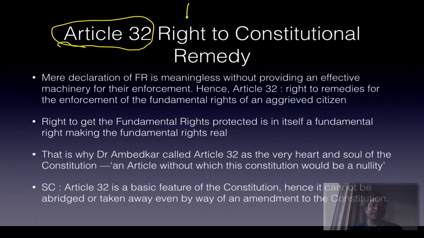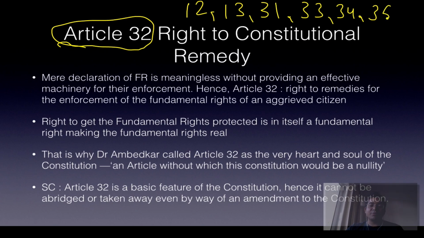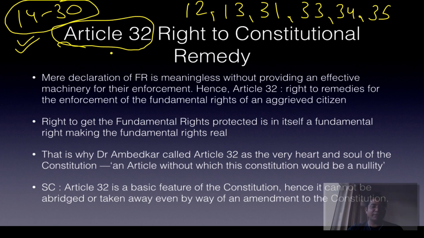So I have dealt with Article 12, Article 13. I have also dealt with Article 31. I have dealt with Article 33, Article 34, 35. So only the major fundamental rights are between 14 to 30, and Article 32 will be dealt with in part 3 if it ever comes. I don't think I'll be making it.